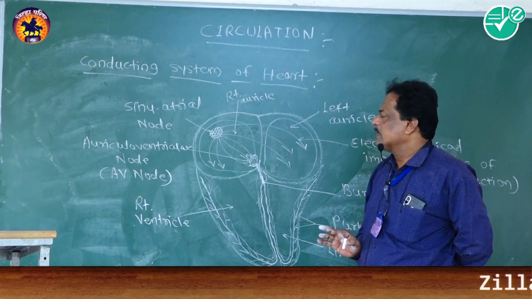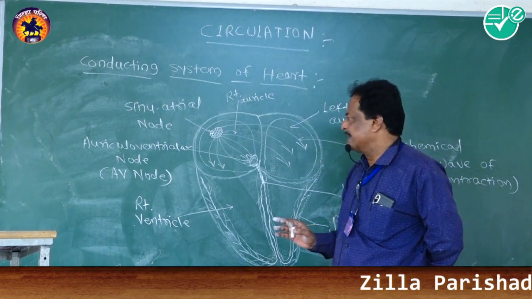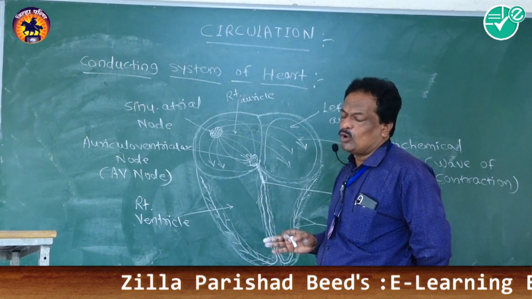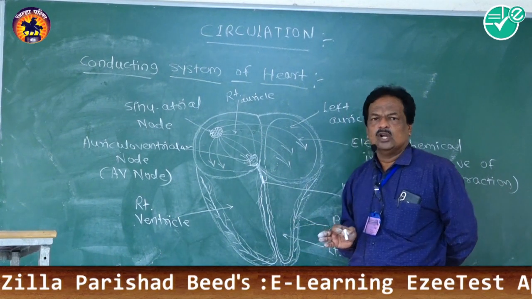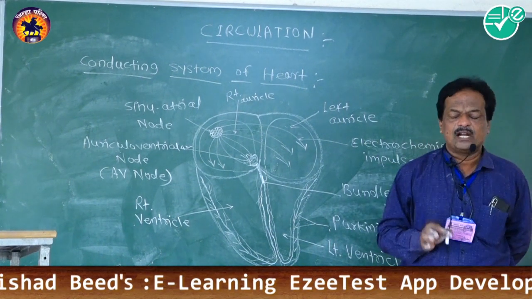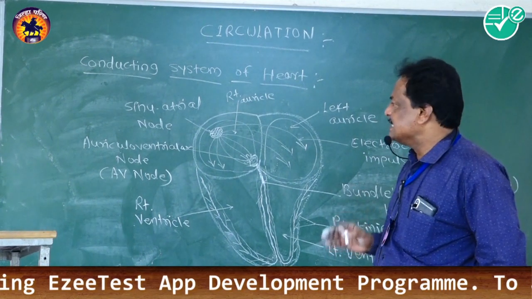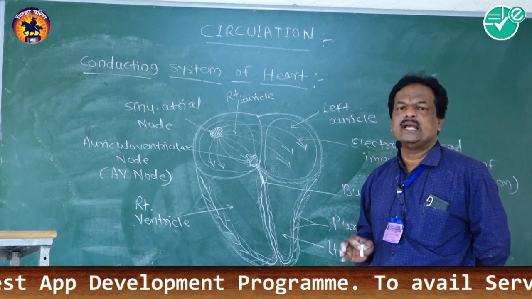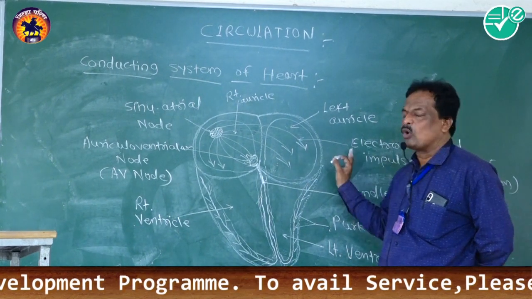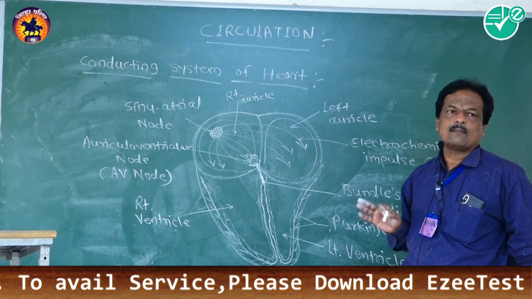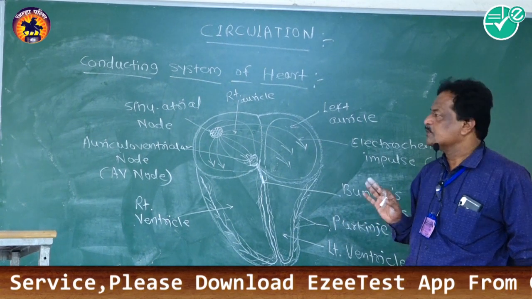That SA node is made up of a special type of conducting tissue, also known as nodal tissue. The SA node has the speciality to generate the electrochemical impulses which are needed for auricular contraction. Means these are essential for the phase of contraction, or phase of systole.